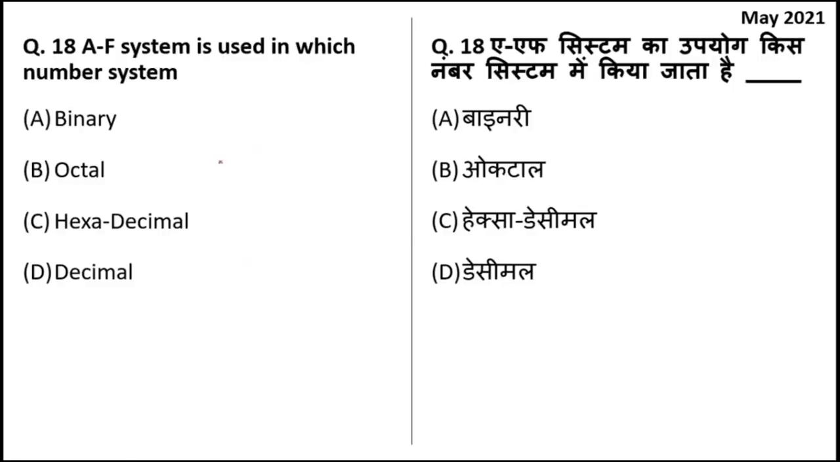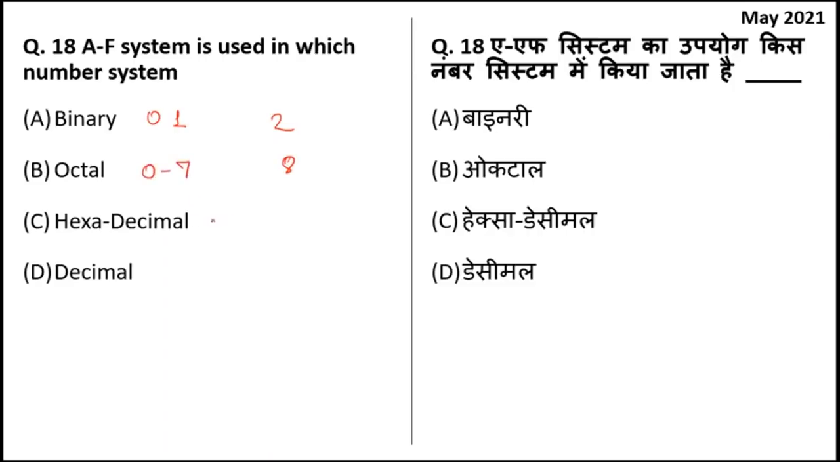AF system is used in which number system? So binary number system, it consists of zeros and ones. So the base to binary number system is 2. For octal, the base is 8. So there you have numbers from 0 to 7.